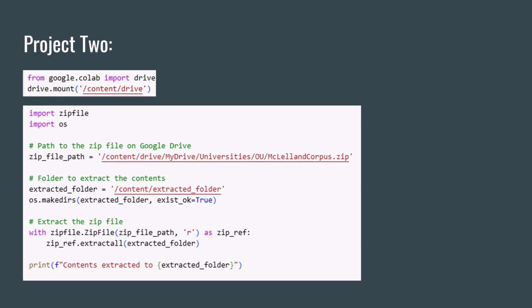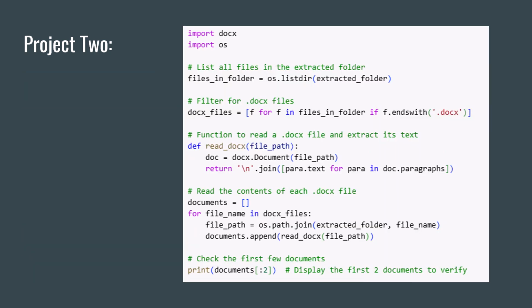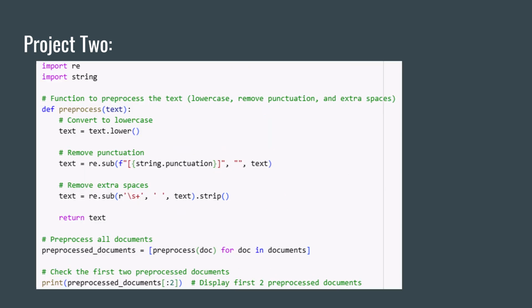The first thing that I had to do was link my Google Drive, and then link my corpus. And this is the code that did that. Since my corpus contained Microsoft documents, I had to make sure that the program could read the docx files. I then pre-processed the documents by removing punctuation, extra spaces, and converting everything to lowercase letters.